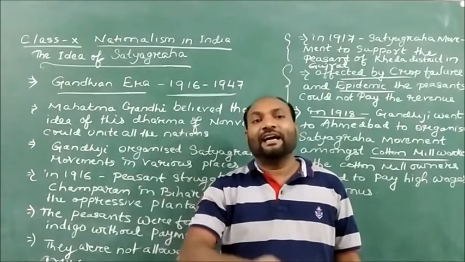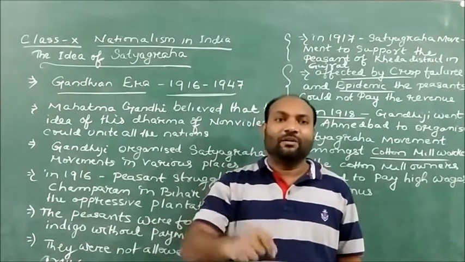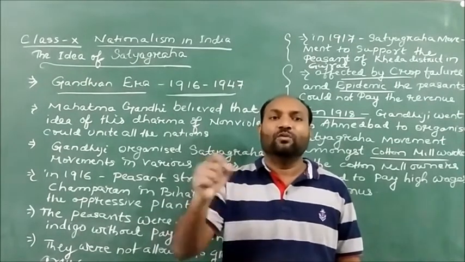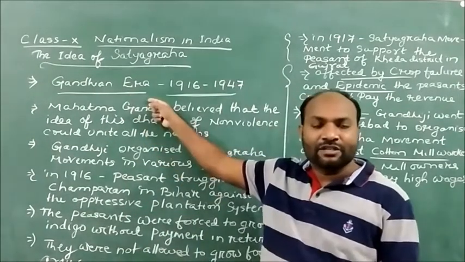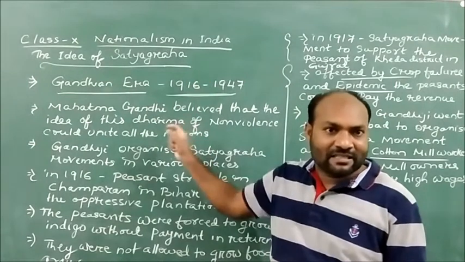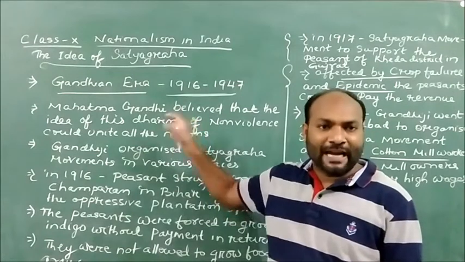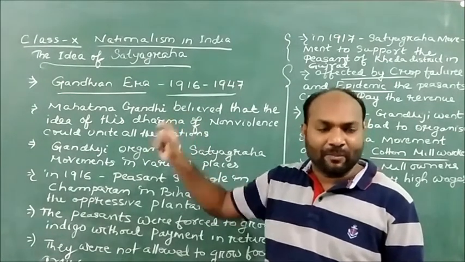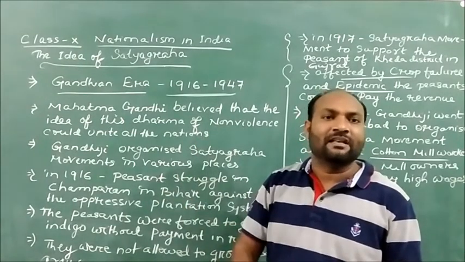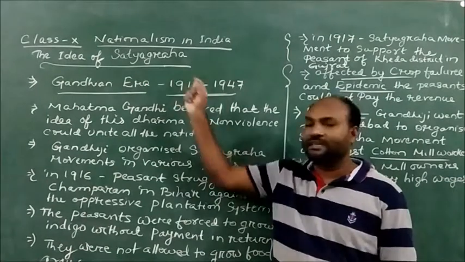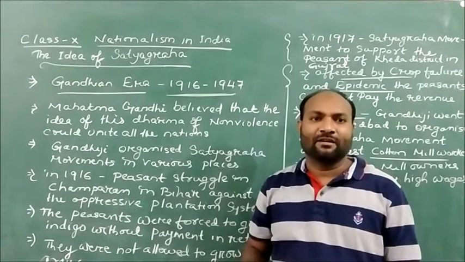It is the struggle against injustice, and without any vengeance or revenge, we can win the battle. So my dear children, due to the injustice which the Indian people were facing, Gandhiji supported the people, organized the Satyagraha movements, sided with the people, and successfully launched the Satyagraha movements in India. Thank you so much, my dear children, for listening to me.